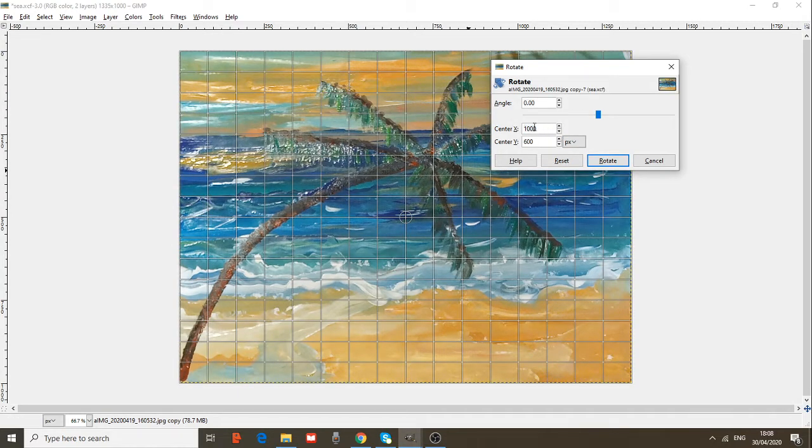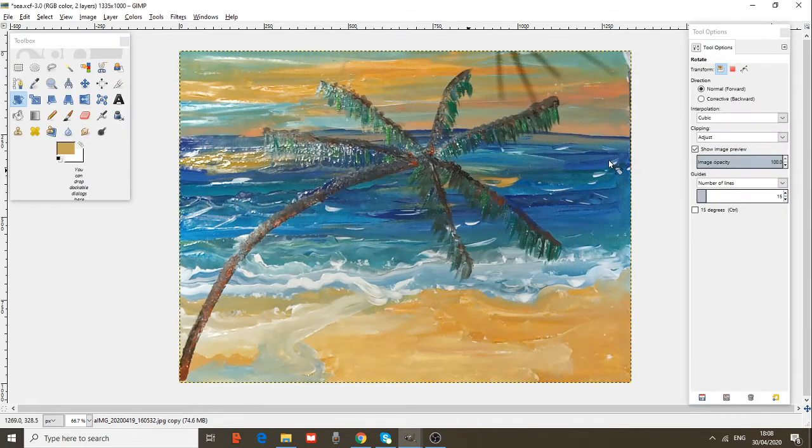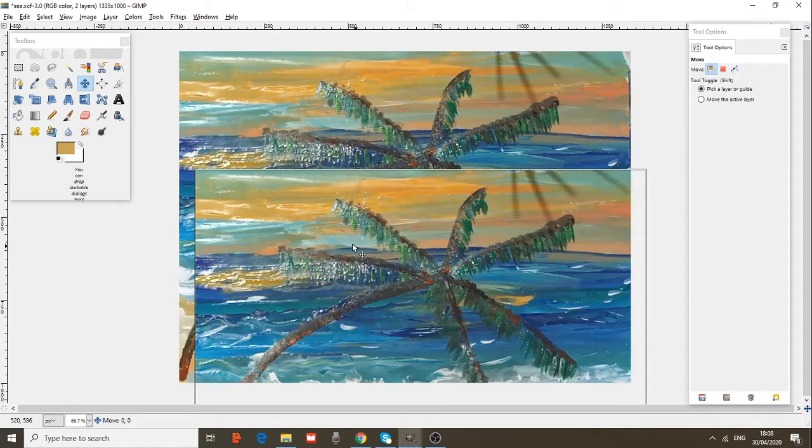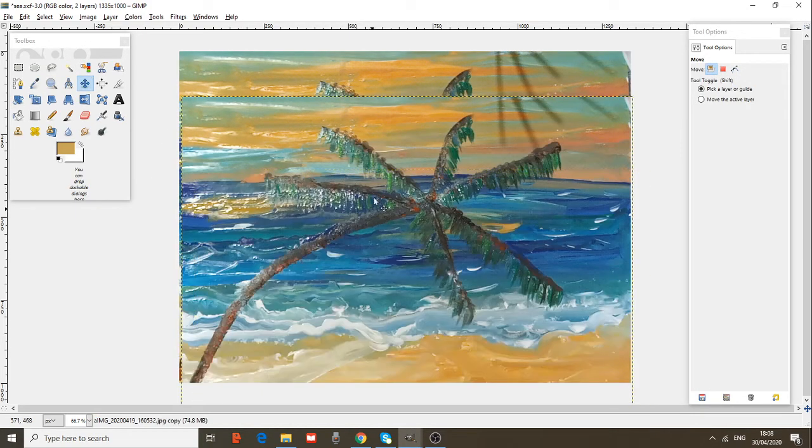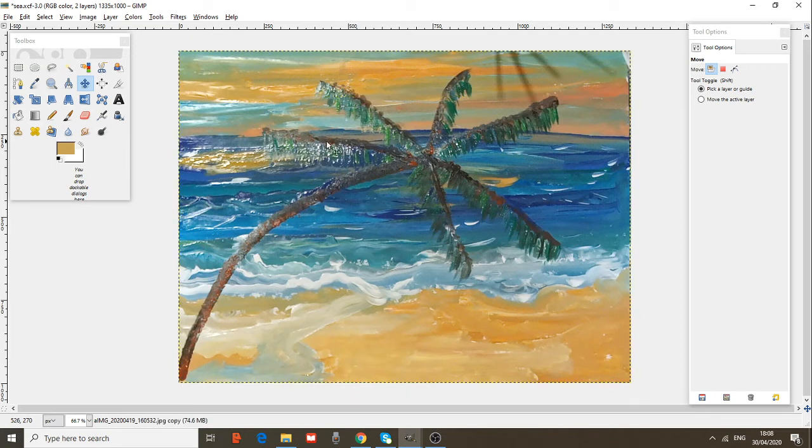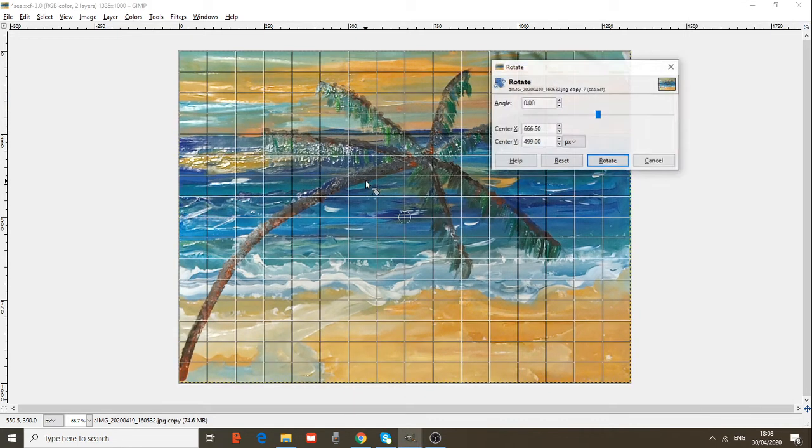Let's center it. 3,000. Something is going wrong here. Rotate. Angle. I have changed just the actions here and C, and I didn't change the angle.